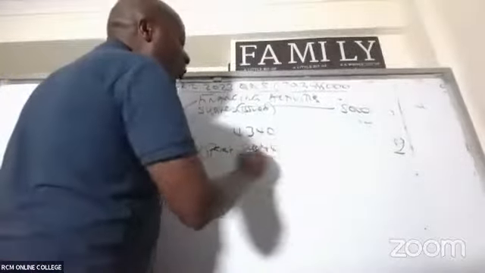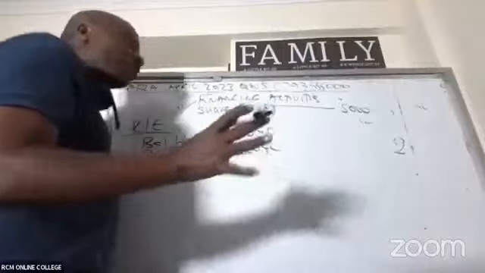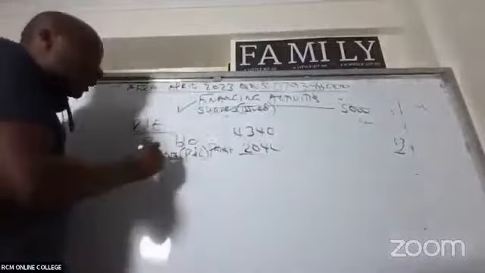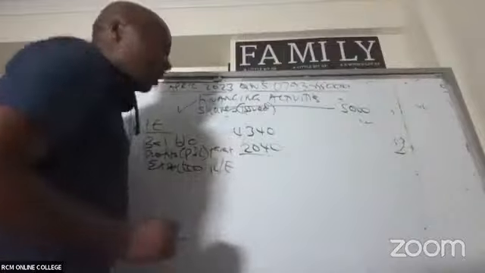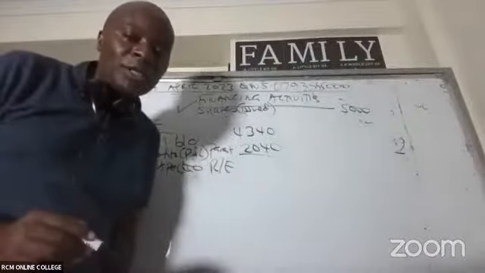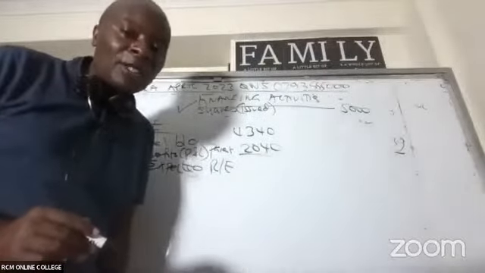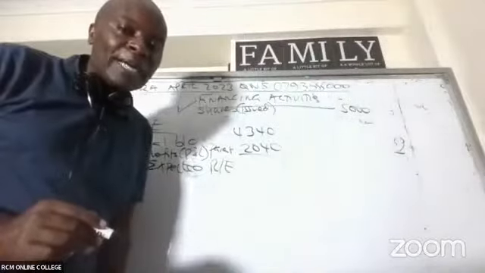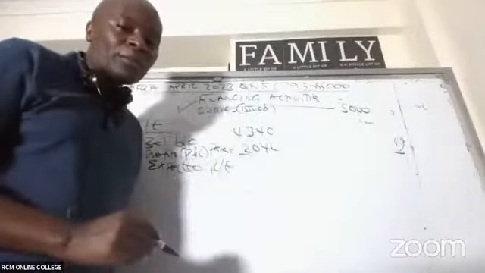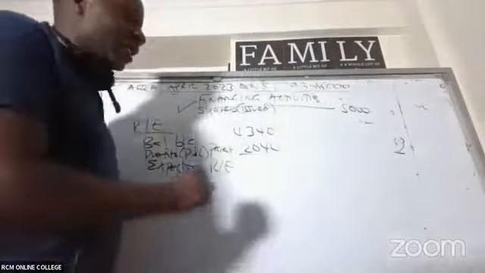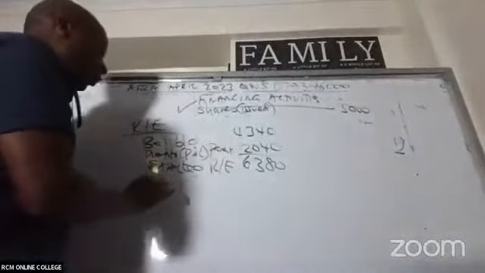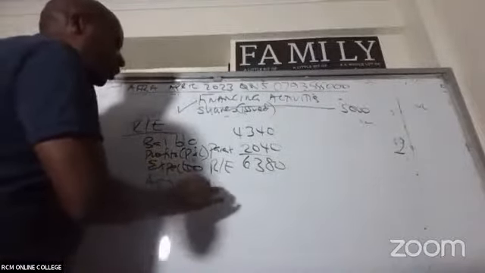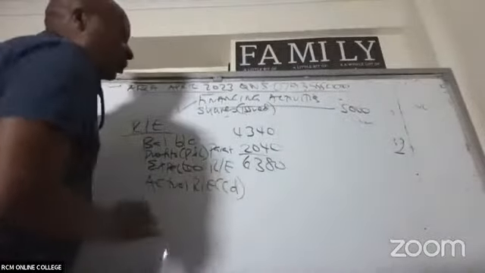So then this is what we expected because we don't have other components of equity. The expected retained earnings is how much? You add the two. We are getting 6380. And then we'll compare this with the actual retained earnings, the one that is being carried down or carried forward.